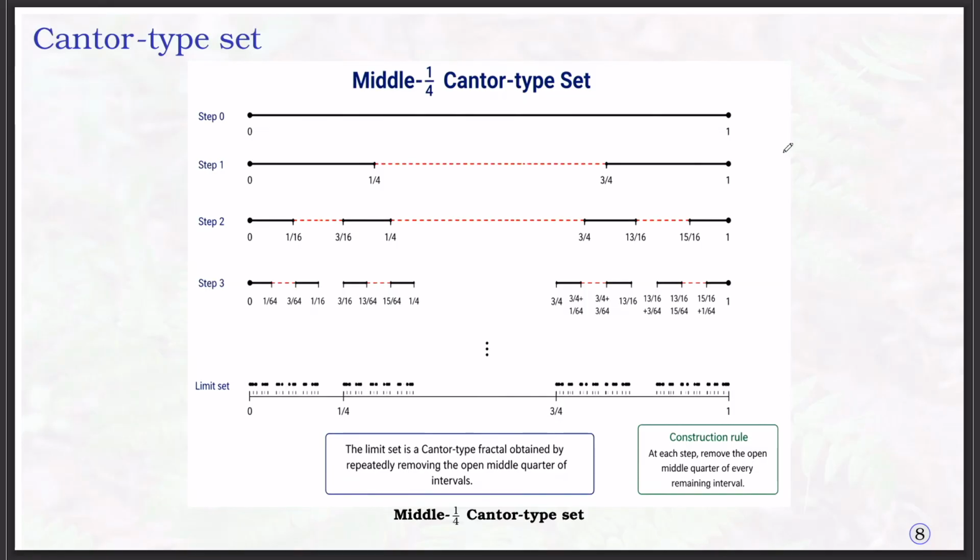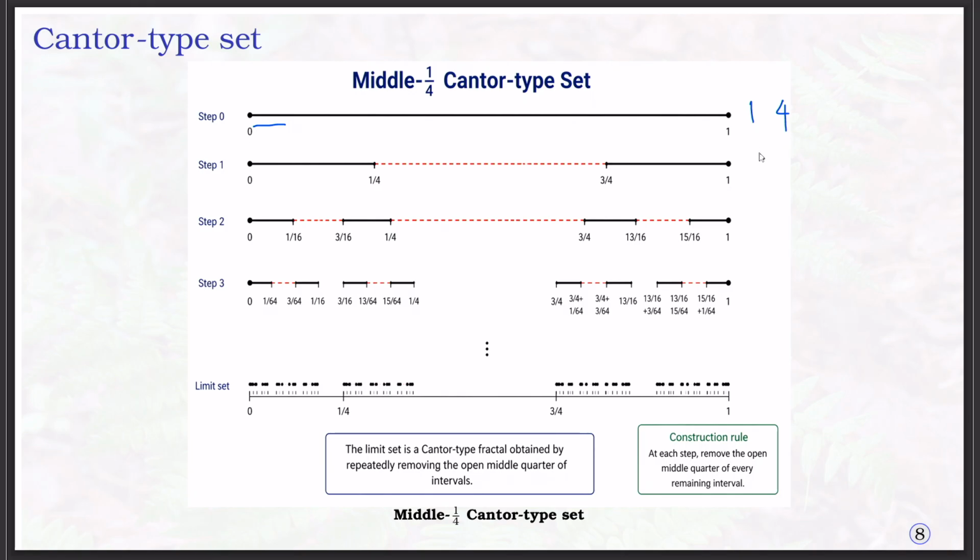Now, instead of changing the space and the mapping, let us change simply the contraction factor and see what will happen to the attractor. For that we will take a Cantor type set. Usually in the construction of the Cantor set, we divide the unit interval into 3 equal parts and remove the middle one. Now I divide this into 4 equal parts and remove the middle 2 parts.